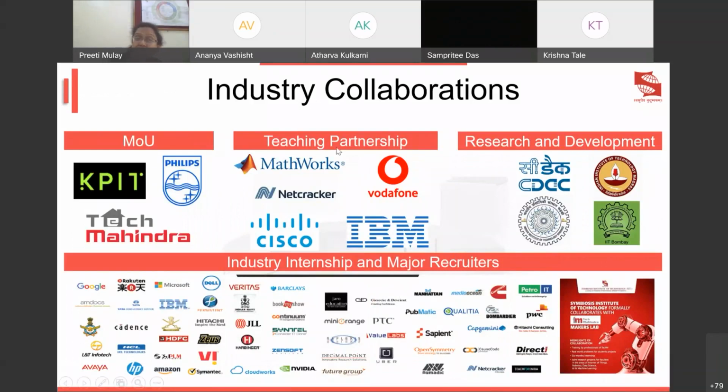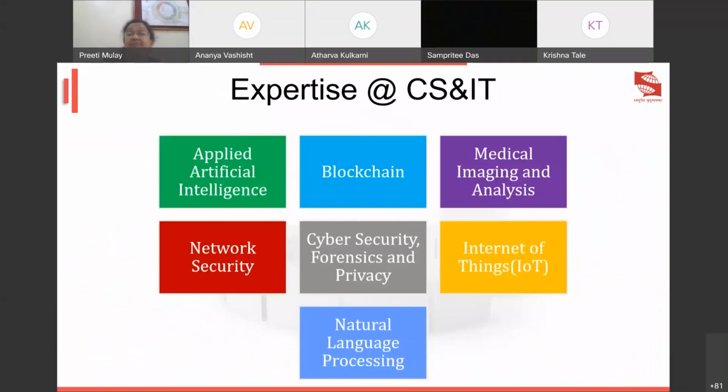We have partnerships and MOUs signed with these companies. These are our teaching partners. We do research and development with these companies. And here is the list of all the logos you can see, with whom we have industry internships, and they are our major recruiters till date.